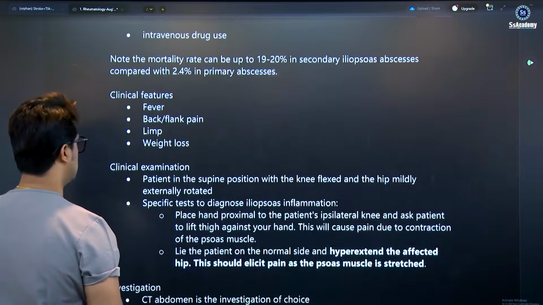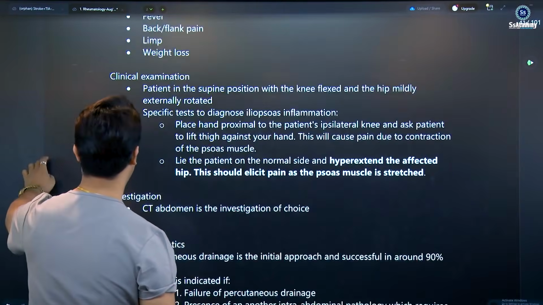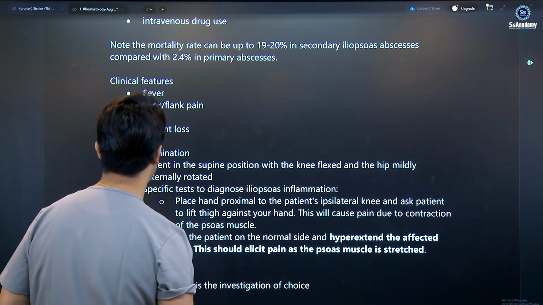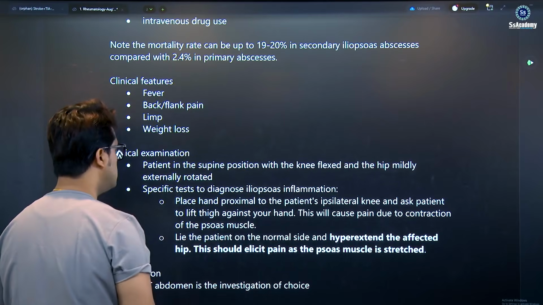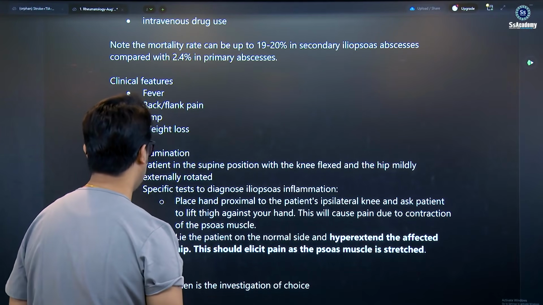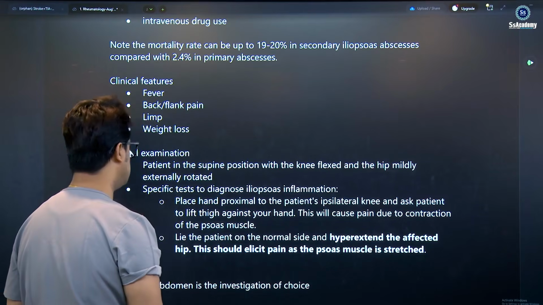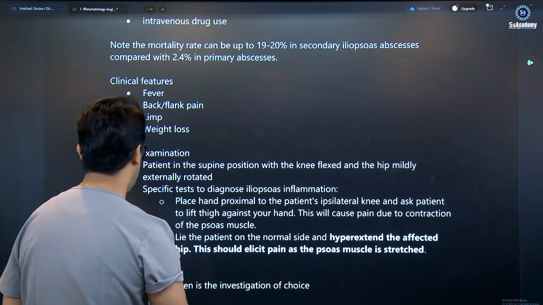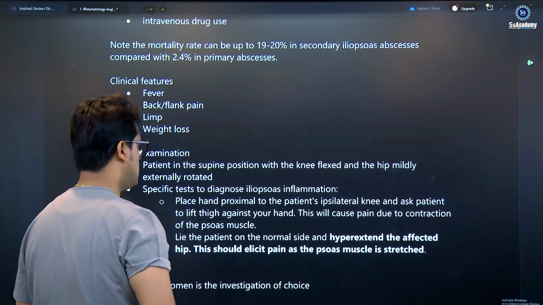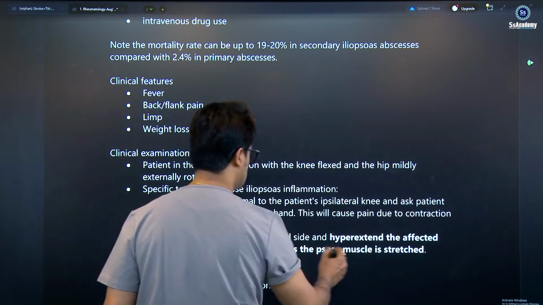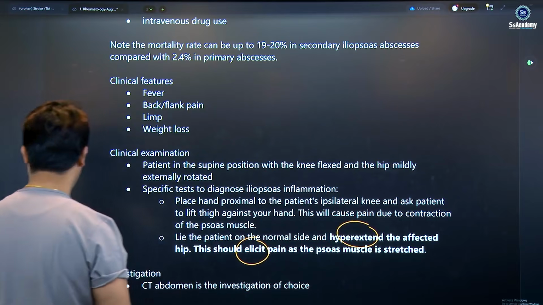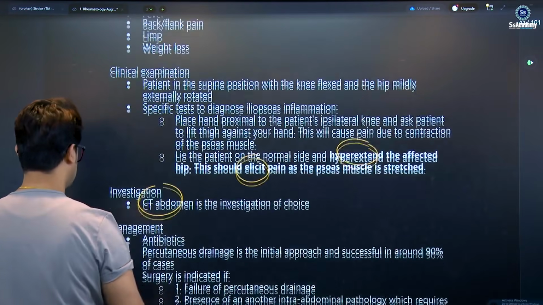Clinical features and clinical examination: supine position. You see the psoas abscess patient in the supine position with the knee flexed, with the hip mildly externally rotated. Specific test to diagnose: place your hand proximal to the patient's ipsilateral knee. Ask the patient to lift the thigh against your hand. This will cause pain due to the contraction. Then lie the patient on the normal side and hyperextend the affected hip. Hyperextension elicits the pain as the psoas muscle is stressed. CT abdomen is the diagnostic test.